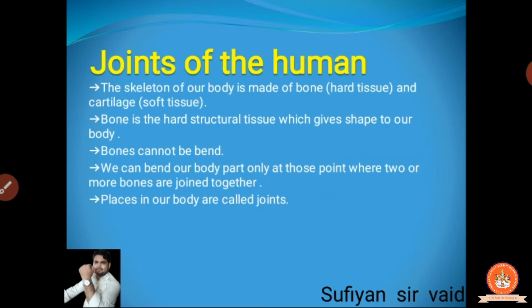Now, the joints of the human. The skeleton of our body is made up of bones. We know very well that the skeleton is the हड्डियों का ढांचा. In movies you have seen skeletons in the science lab, clear? A whole body of bones together is known as a skeleton. The skeleton is made up of bones, the hard tissues. Bone is one of the hard tissues of our body, and cartilage.